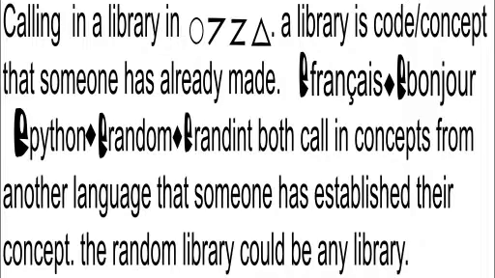Pick a random number. We know it is made up of other ideas, and those ideas come together in a certain established way that is not really that important to the idea the speaker is saying. It's like saying this person was acting like Gollum from Lord of the Rings. If you know the story, then you have an established idea of what I am saying. Both bonjour and random call in concepts from another language that someone has established their concept.